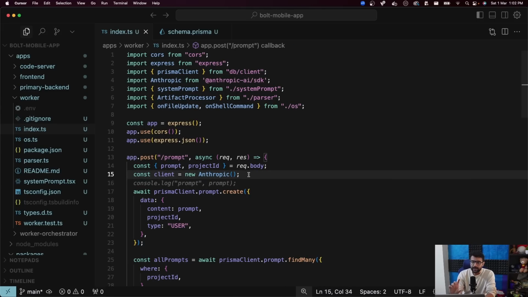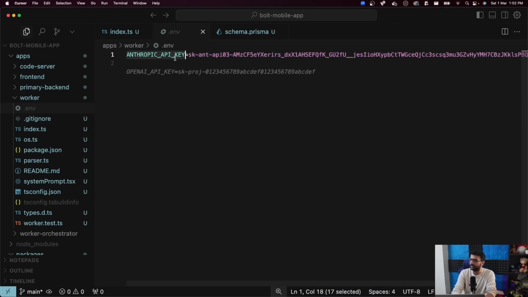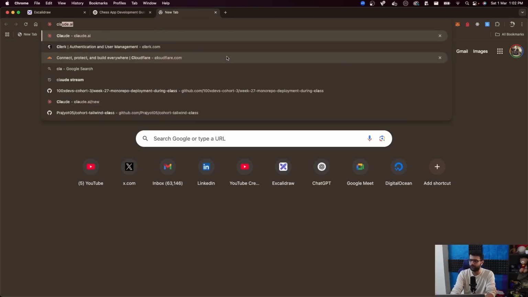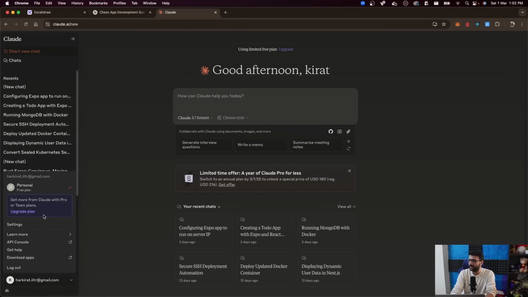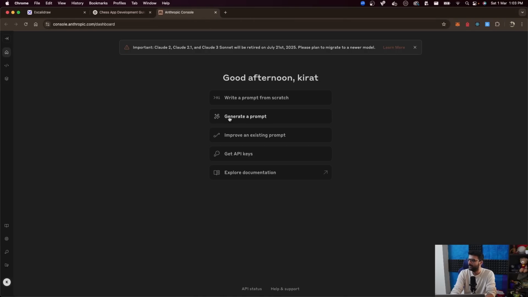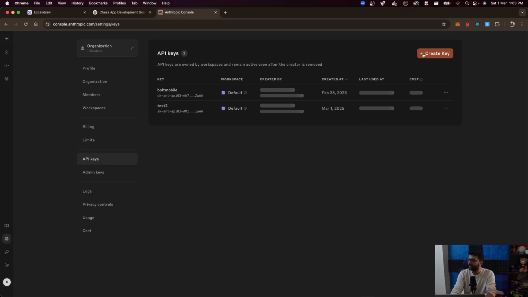Where have I passed my API key for Anthropic? I've passed it in this .env file. I can just show you, I can remove it by the end of the class. I've added an Anthropic API key over here, which is an API key I got from my Claude dashboard. I can show you really quickly. If I go to claude.ai and open my API dashboard or API console, go to get API keys. I've created an API key over here. This is probably the one.